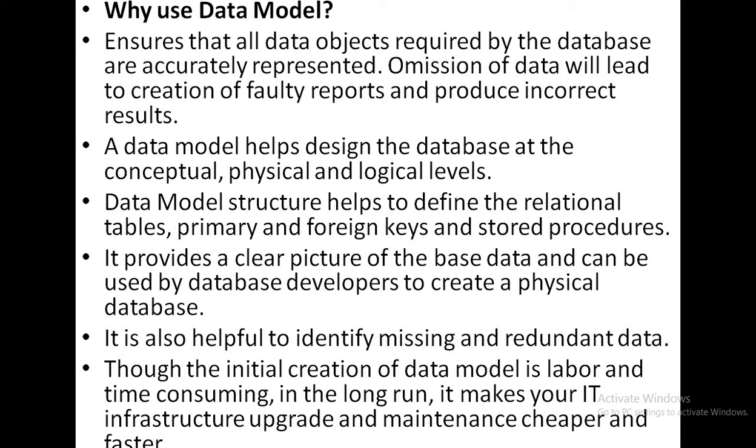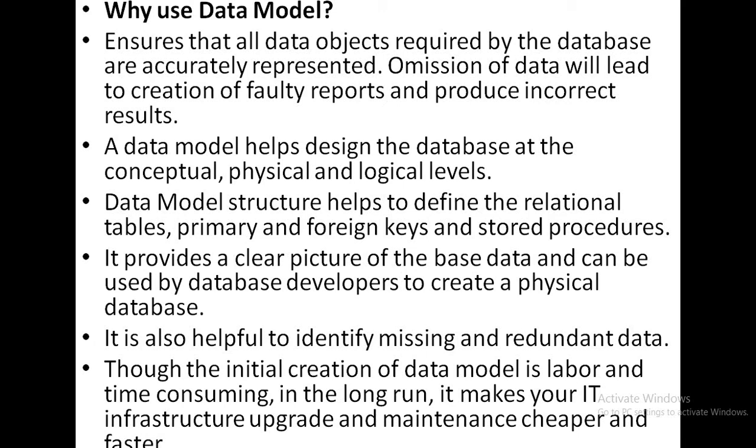Next, a data model helps design the database at the conceptual, physical, and logical levels. And the data model structure helps to define the relational tables, primary and foreign keys, and stored procedures. We will discuss primary key and foreign key in our coming classes.